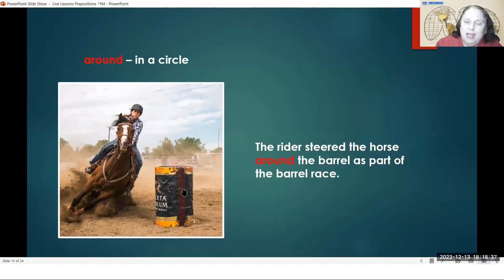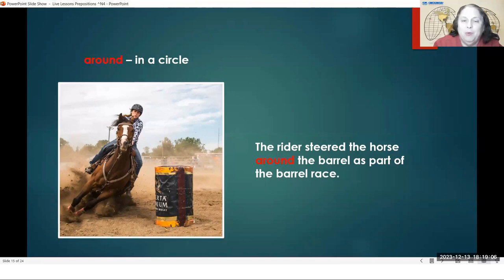This container is round and tall. This is called a barrel. A barrel is something that is this shape. It is the shape a little bit like a can of soda, but big. A barrel is big. A barrel is not small like a can of soda. You could not hold a barrel in two hands. A barrel is always big, and food and things can be packed inside of a barrel.